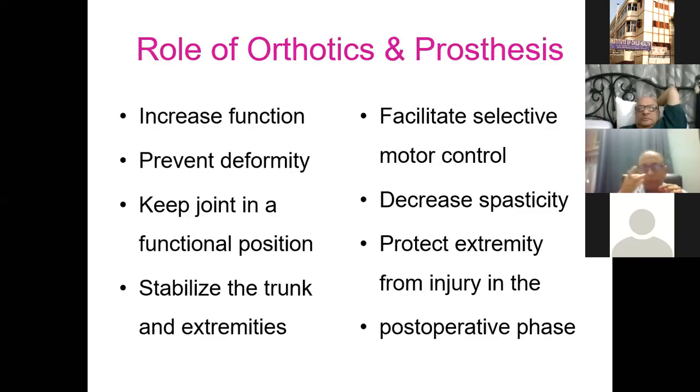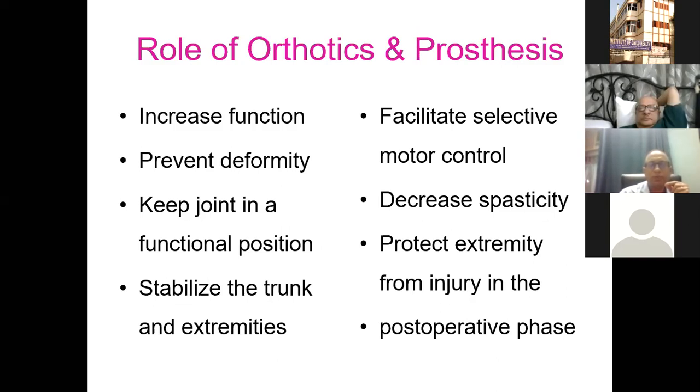Then comes the role of orthotics and prosthetics. And this is, of course, improving and diversifying day by day. And all of these are used to increase the function, prevent deformity, stabilize the joint or the trunk and extremities, and facilitate selective motor control, decrease spasticity, both in the normal settings as well as the post-operative phase.